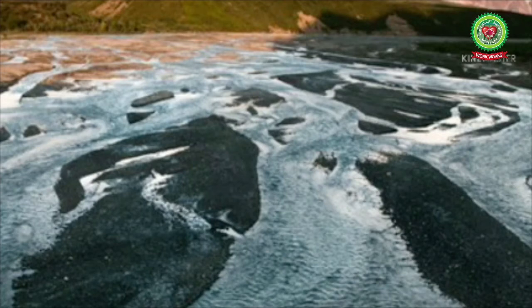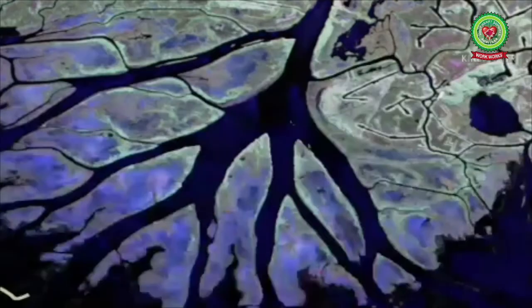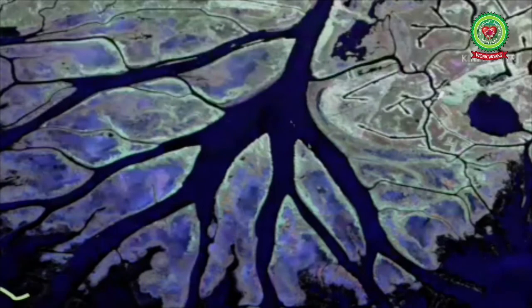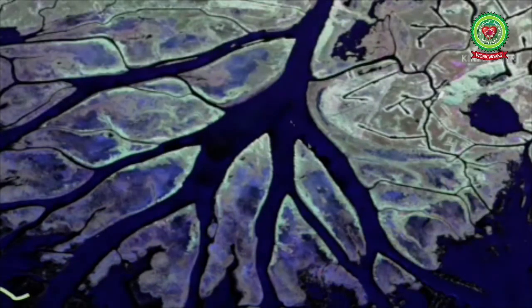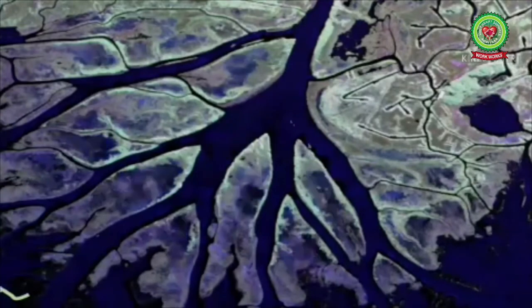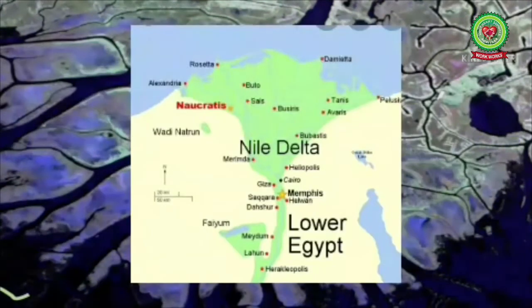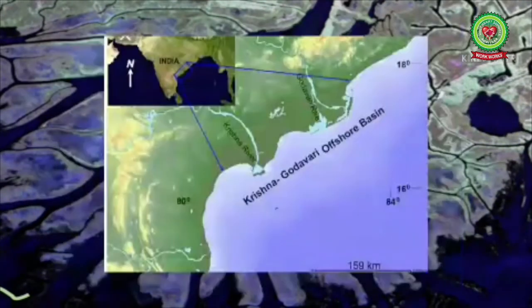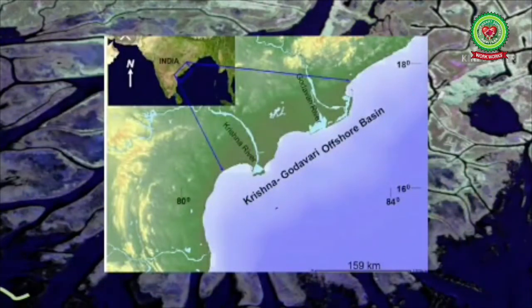With constantly settling sediments, the deltas grow vigorously as long as the water channels are not completely choked by the silting. The size, shape, and rate of growth of the delta are variable and depend upon the interplay of a number of factors. The Ganga-Brahmaputra Delta is one of the biggest deltas of the world. Other well-known deltas are of the Rivers Nile, Mississippi, Godavari, Krishna, etc.